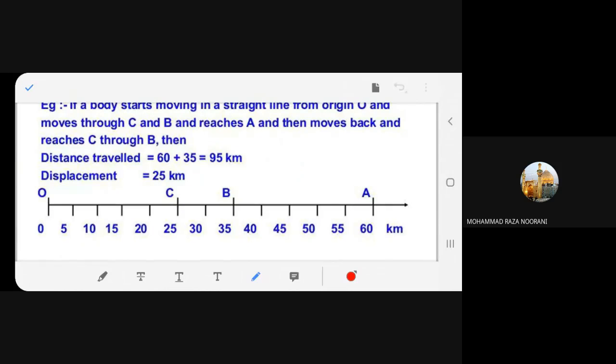I can give you another one. Now, I take a circular path. You know, we do the relay race, remember? We do the track, 100 meter, 200, 400, 800 meter. So this is a track, say a 400 meter track. I start and then I come back to the same position. What is the distance covered?